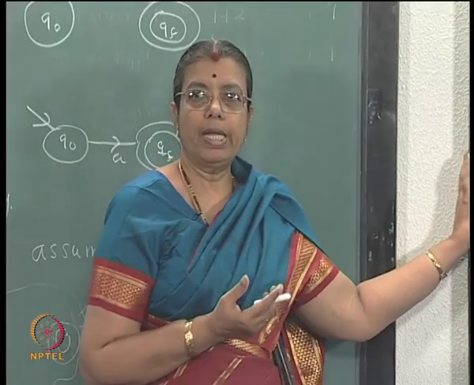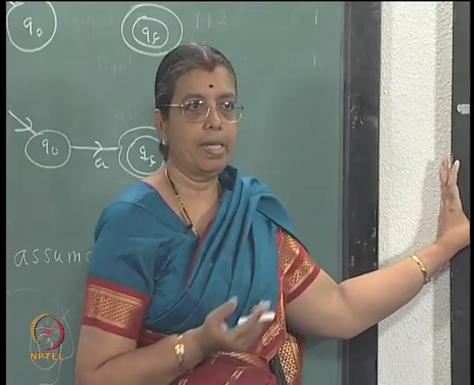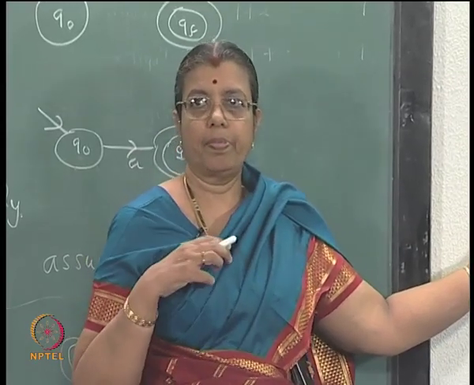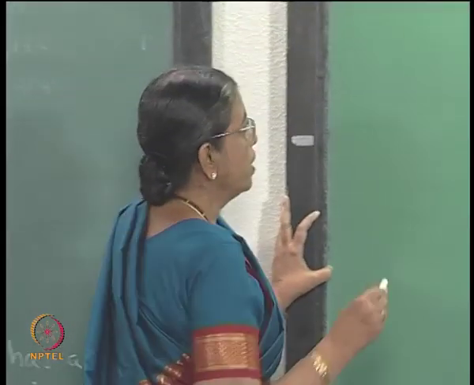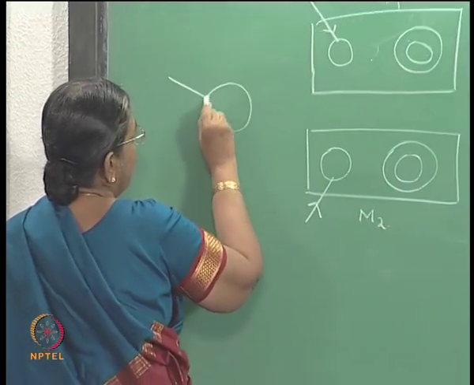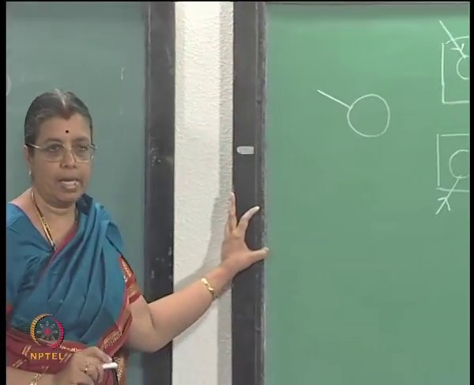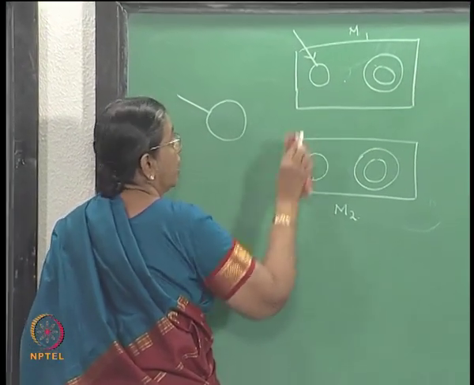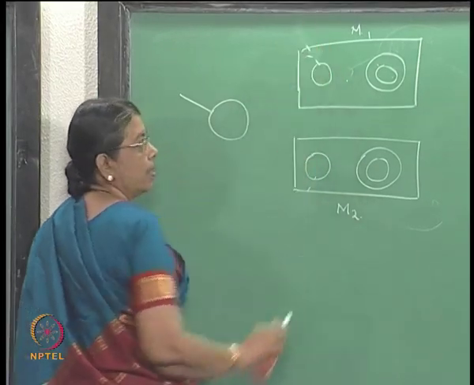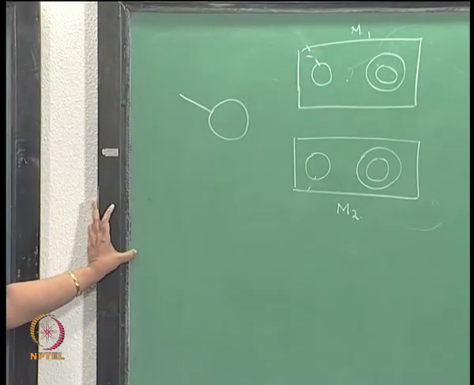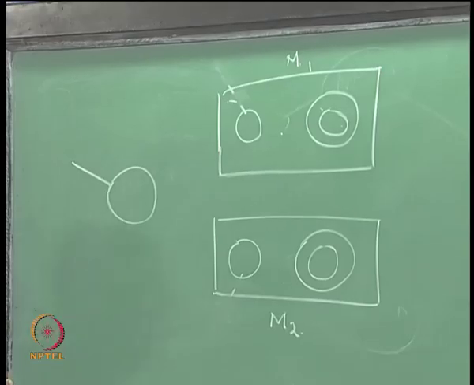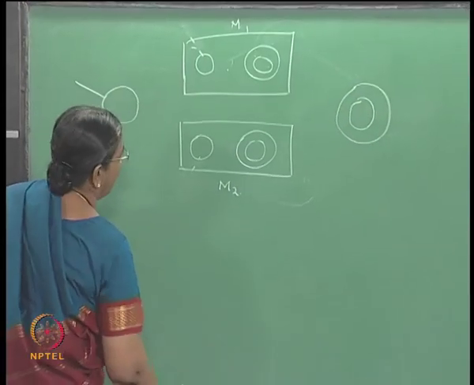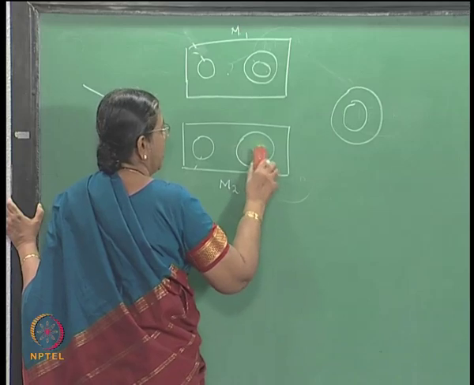I am using the words NFSA with epsilon moves and transition diagram, state diagram, in an equivalent manner. What you do is, you introduce a new initial state and remove them, these are no more initial states, right. Introduce a new final state. These are no more final states.